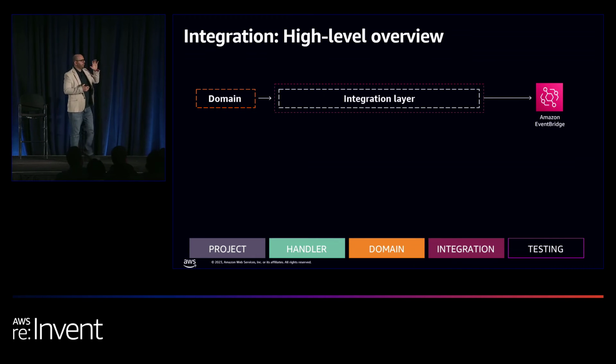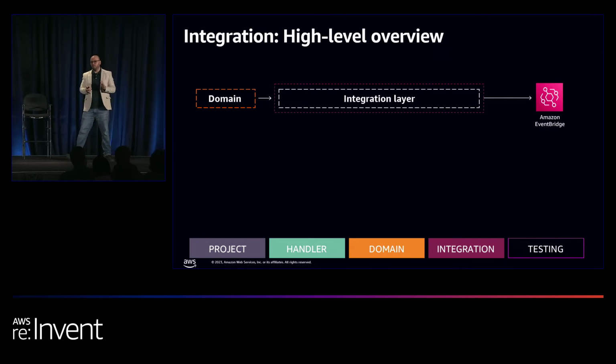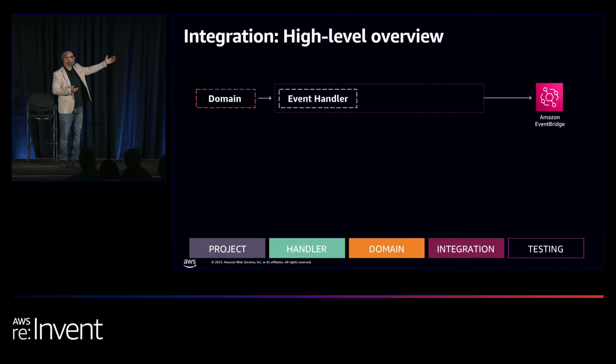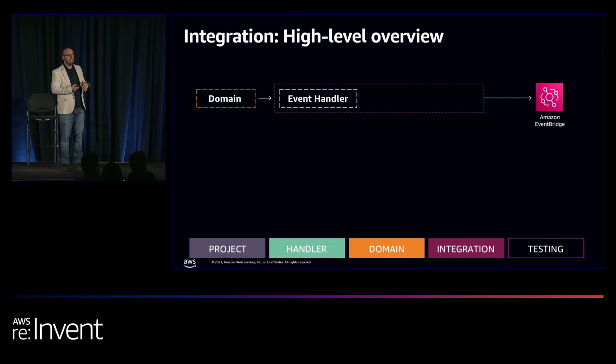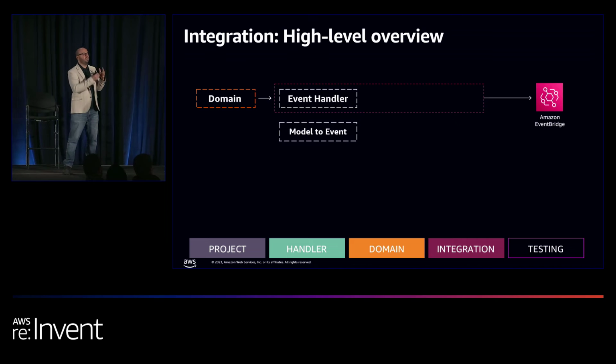If you think from the integration point of view, you have the input that came from the domain, and then this integration has to talk to EventBridge. But now we're using EventBridge. What if we want to use SNS later? Or what if we want to use something else as well? That's when things get a bit tricky. So what we do here is that event handler injection that you saw earlier is going to have a few responsibilities. One of them is to make it so seamless that you can create an event out of anything.